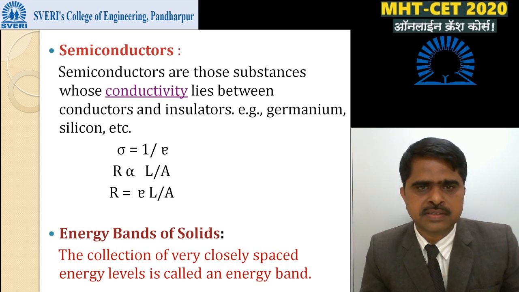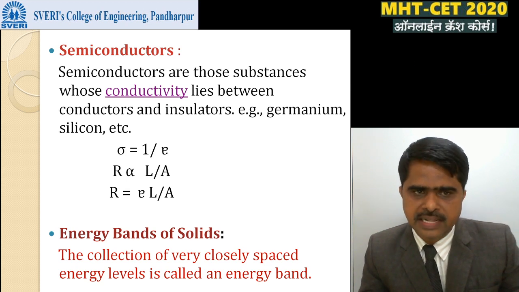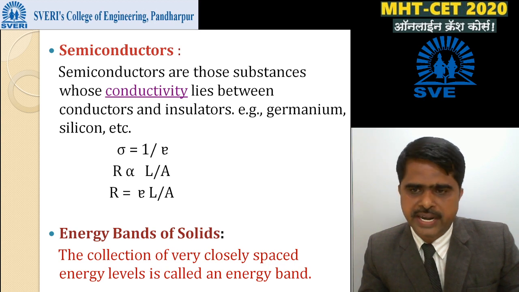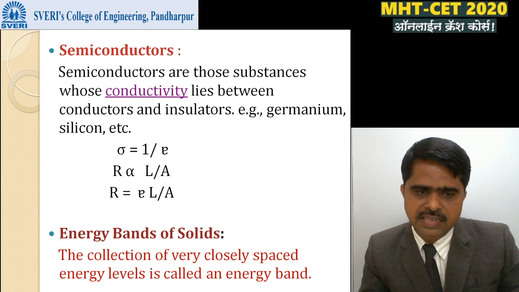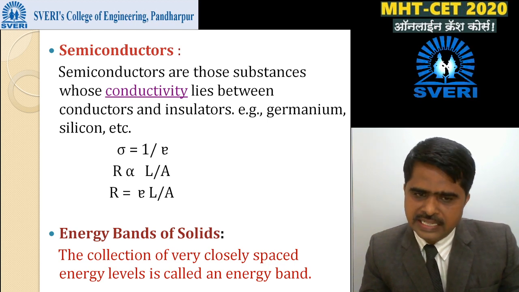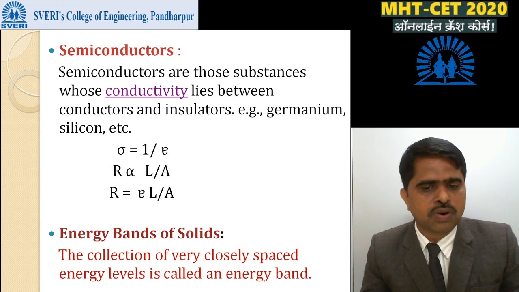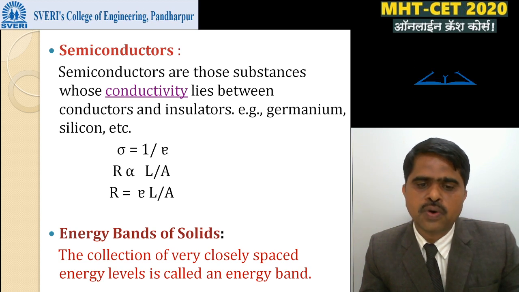First, semiconductors. Definition of semiconductors. Conductivity of semiconducting materials lies between insulators and good conductors. In 12th, we'll discuss what is conductivity and what is the unit of conductivity. We know that the reciprocal of specific resistivity is called conductivity, and that resistance R of any conductor is directly proportional to its length and inversely proportional to its cross sectional area. Therefore, R is equal to rho L by A.